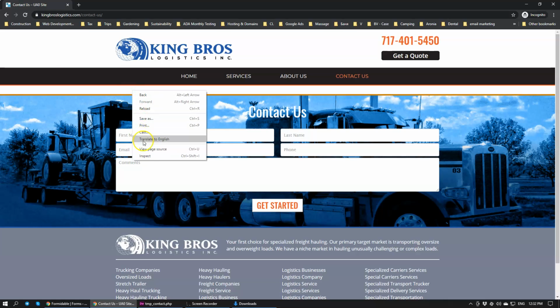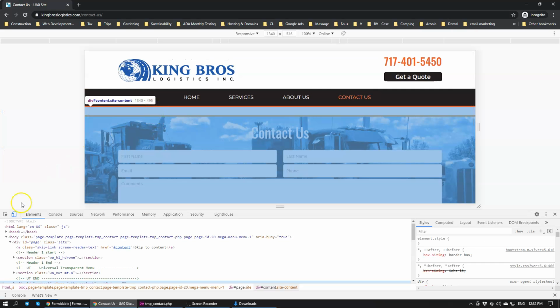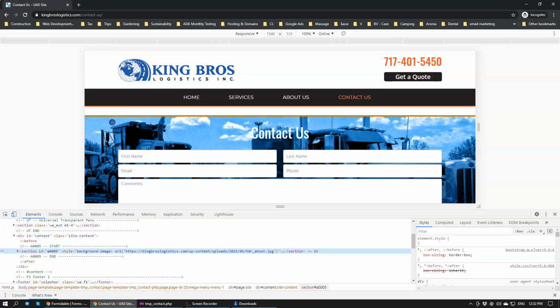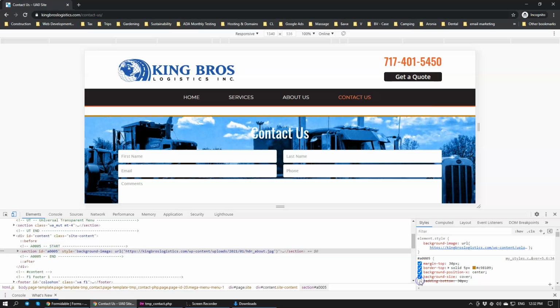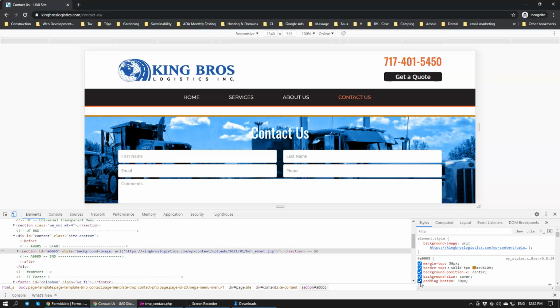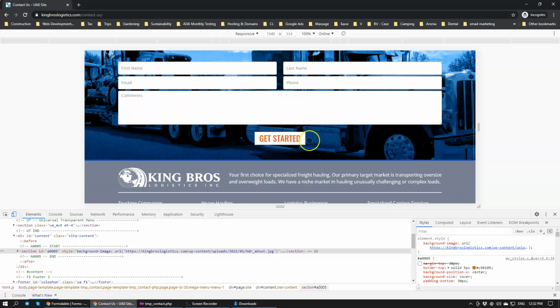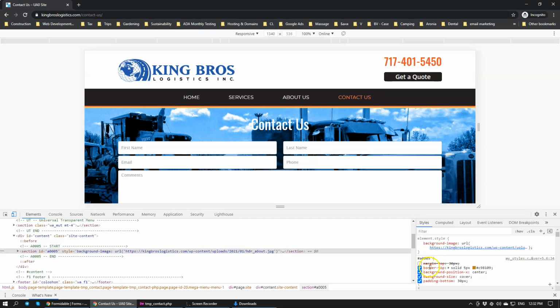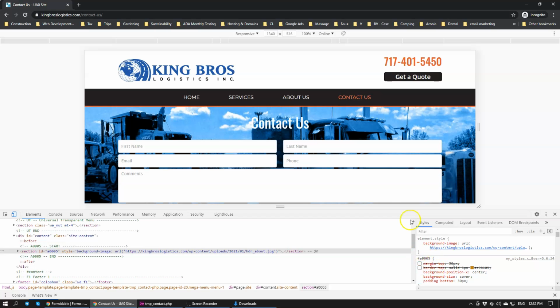Look at this white space. I don't like that white space. I think we need to remove that white space. It's part of the padding top. No, margin top here. Yeah, that's how we remove it. And I think the border top needs to go as well.